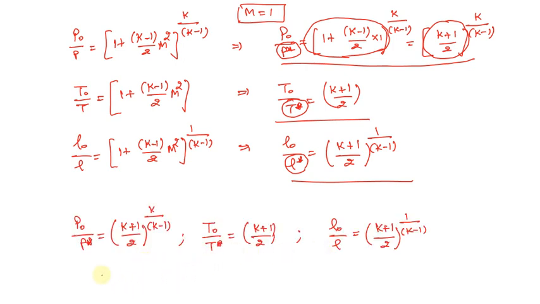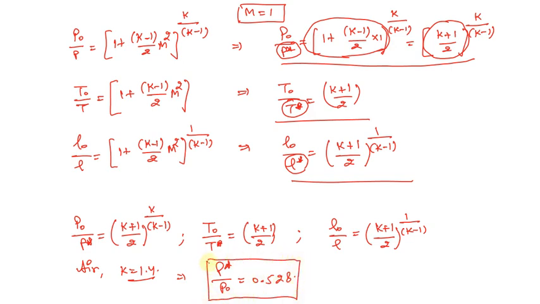Now let us assume the considered gas is air. If the gas is air, then k will be equal to 1.4, and if we put this value in these expressions, we get p star divided by p naught equal to 0.528. This will be the ratio that we get if the considered gas is air.